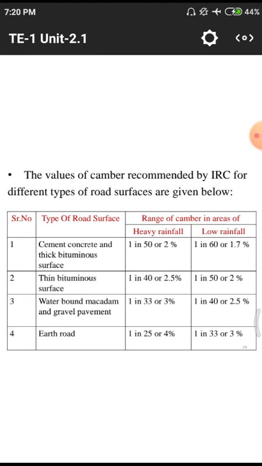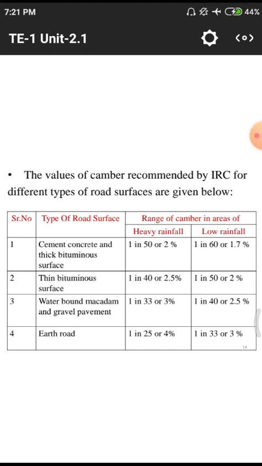In this we have 2 further classifications: heavy rainfall areas and low rainfall areas. In heavy rainfall areas, we have rainfall for about 6 to 8 months annually, so those areas are called heavy rainfall areas. In those we need to provide a slope of 1 in 50, that means minimum 2%. For the second one, bituminous surface, we need to provide 1 in 40, and so on for different kinds of roads.